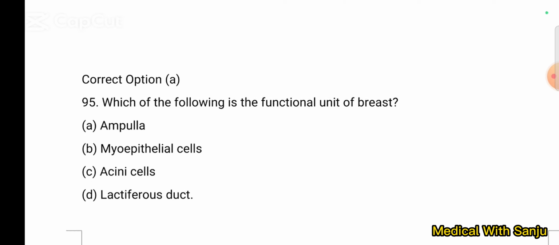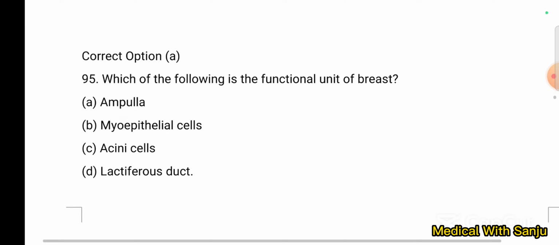Question number 95. Which of the following is the functional unit of breast? Option A, ampulla; option B, myoepithelial cells; option C, acini cells; and option D, lactiferous duct. Acini cell is the functional unit of breast. Option C is the right answer.